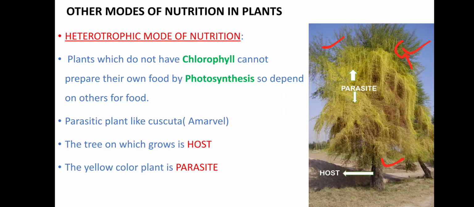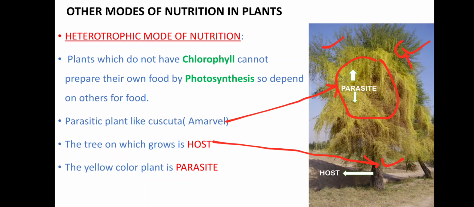And you will be able to see here that these are the yellow color wires, and these yellow color wires are nothing but the Amarvel or Cuscuta plant. It is not green in color. As it is not green in color, it cannot prepare its own food material and therefore depends on other plants for their food material. The green color plant is called the host plant.